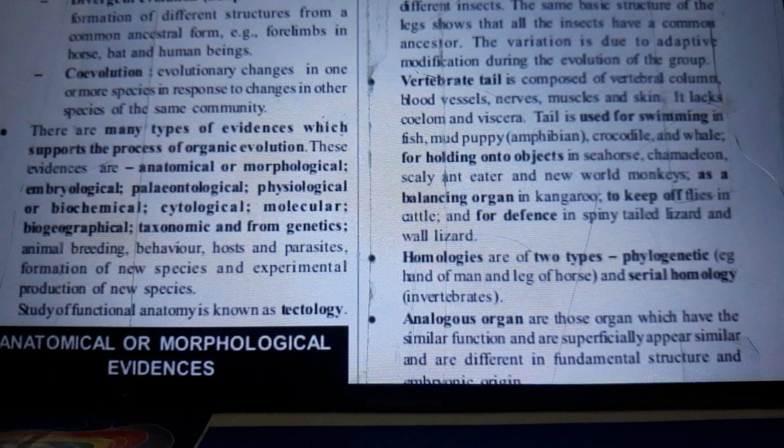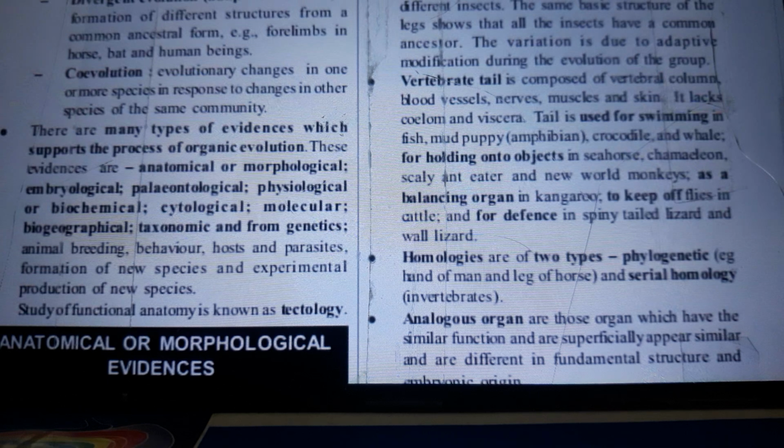The tail is used for swimming in fish, mud puppy, amphibian, crocodile, and whale, for holding on to objects in seahorse, chameleon, scaly anteater, and New World monkeys, as a balancing organ in kangaroo, to keep off flies in cattle, and for defense in spiny-tailed lizard and wall lizard. Homologies are of 2 types.